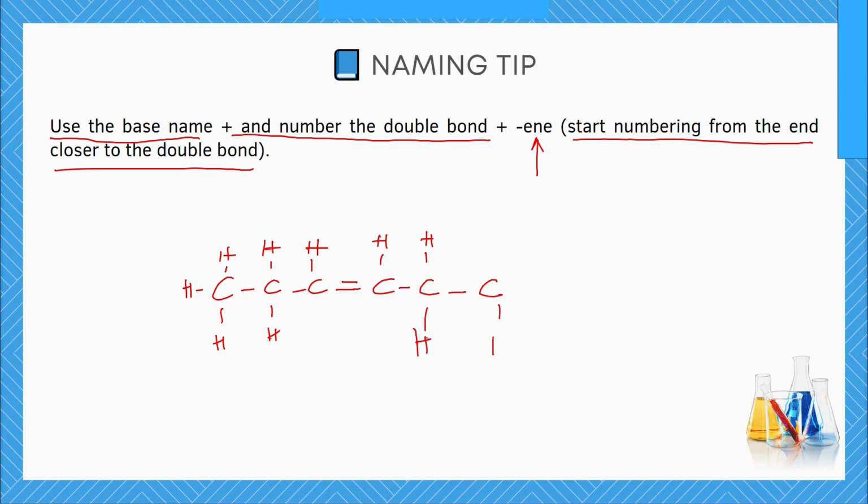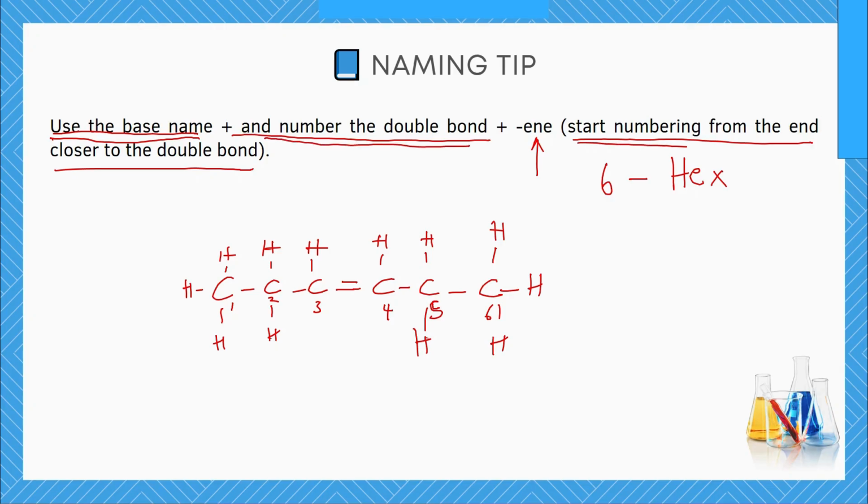what we are going to do now is to see how these steps that I just talked about will apply to this molecule. So they said the first thing to do is to use the base name. So what is the base name or the parent name? Let's count the number of carbon atoms to identify that. 1 2 3 4 5 and 6. So we have 6 carbon atoms, and the base name for 6 is hex.